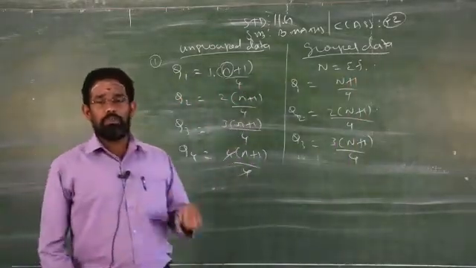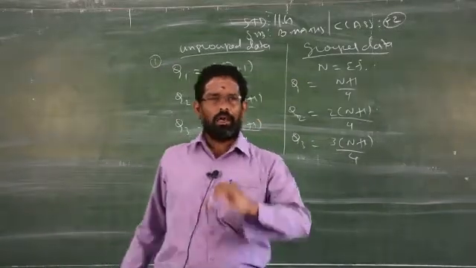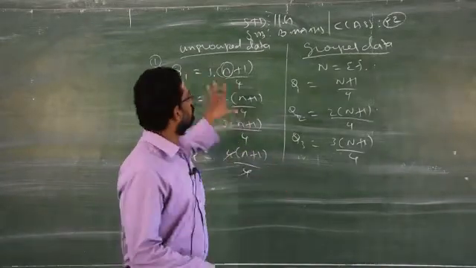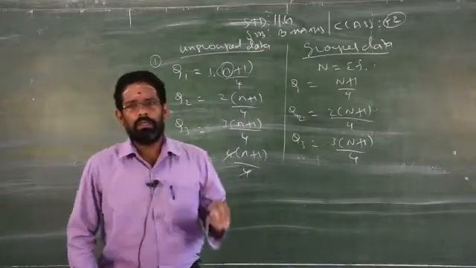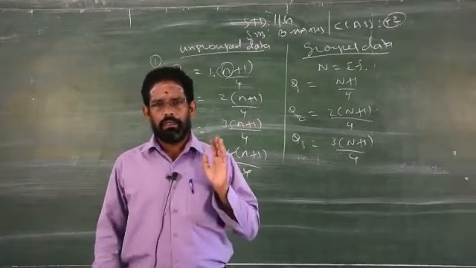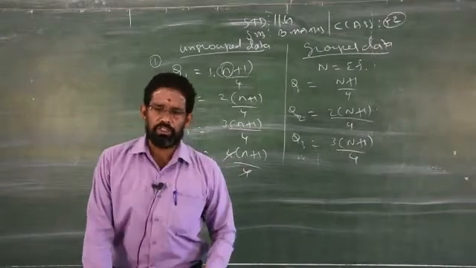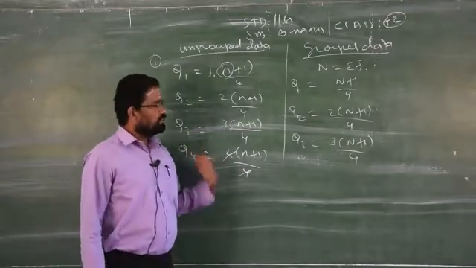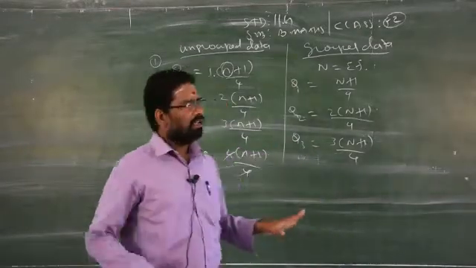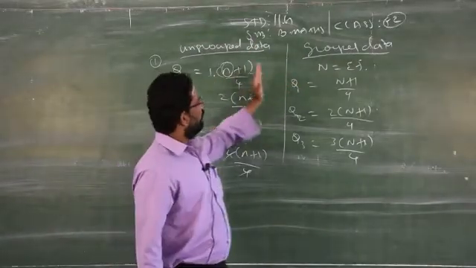In both cases, you have to arrange the data in ascending order, smaller to bigger, or bigger to smaller. That is your wish, but you have to arrange it before you start to find these quartiles. Please write down the given data in order. Better you go for ascending order, small number to bigger number. First assign the given data in ascending order, then start to find the quartiles under the ungrouped data and the grouped data.